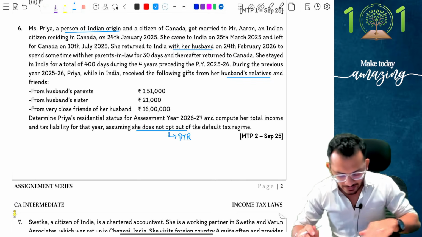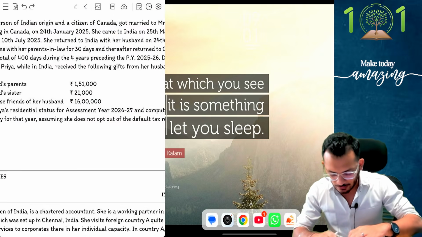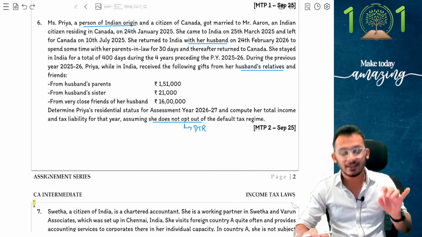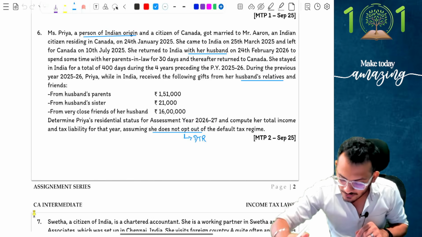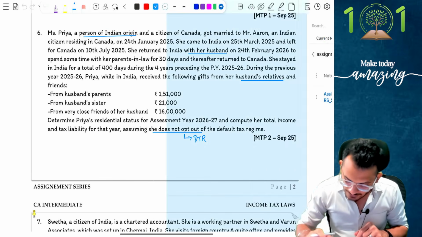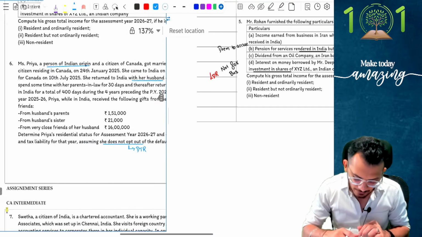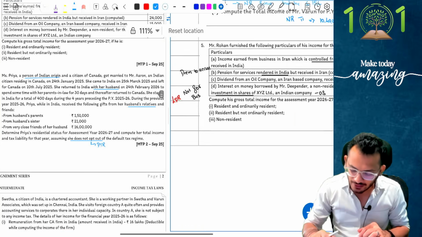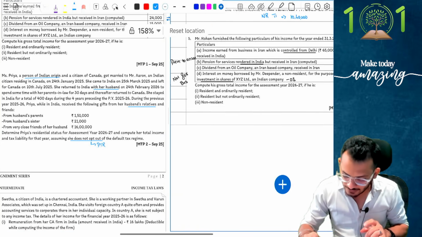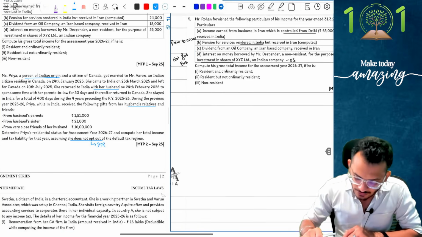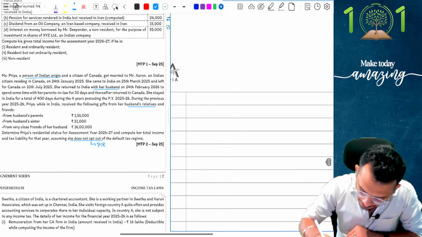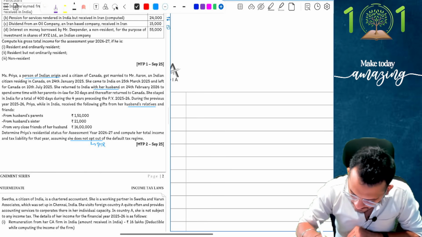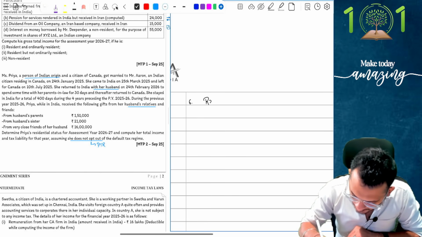Now, with that understanding, if I have to put this answer out, what is going to happen? I need to first find the residential status. So let's find the residential status first. What is going to be my residential status? By this logic, the question has come and told me that I only need to look for Priya here. I'm not bothered about what is happening to the husband. Only Priya is relevant here. So let's first find Priya's residential status. Yes. So I'm going to put question number 6 and I'm going to say residential status of Mrs. Priya.